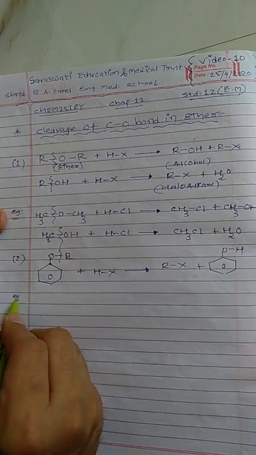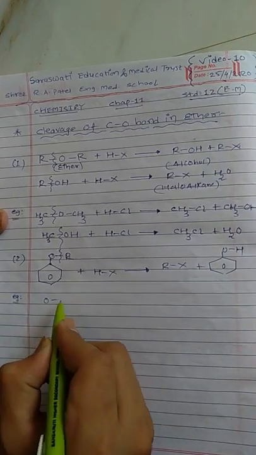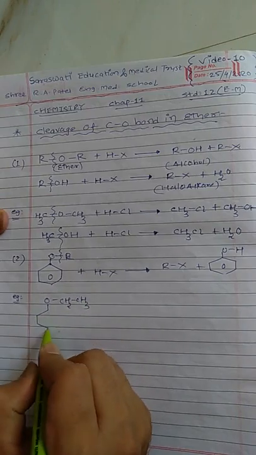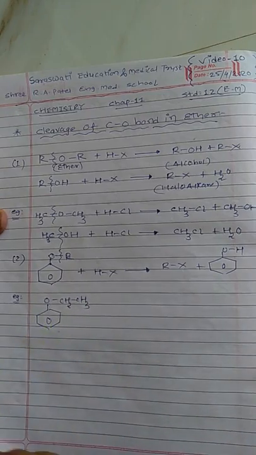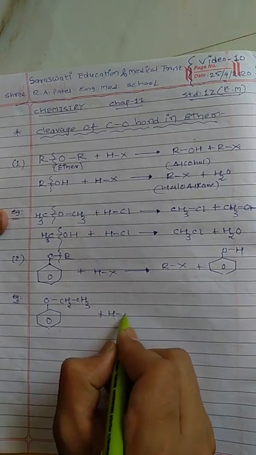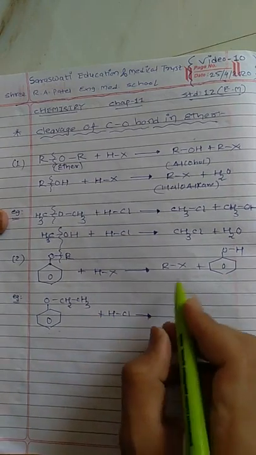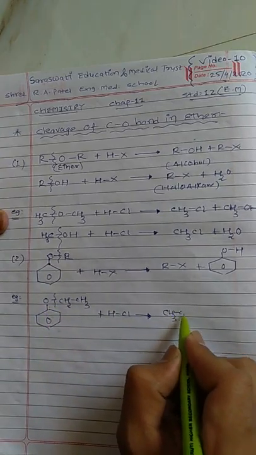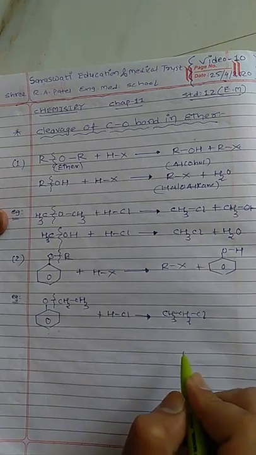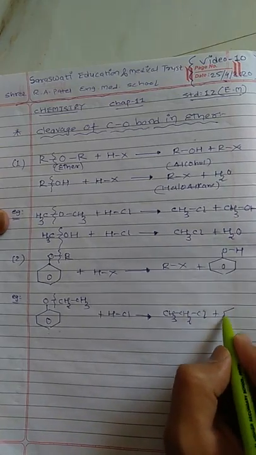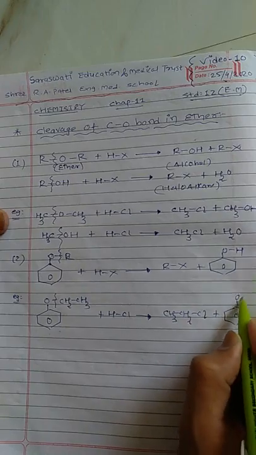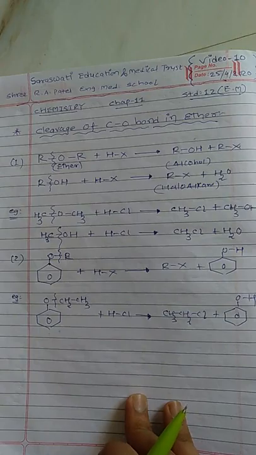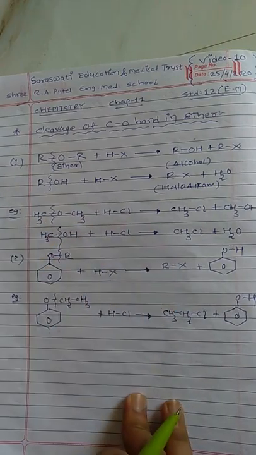Suppose we write an example for this, then instead of R I will choose the ethyl group. So this is the phenol ether that we discussed yesterday. When it reacts with HCl, this C-O bond should be cleaved. So we have CH3CH2Cl with loss of a phenol molecule. So by cleavage of the C-O bond we can easily get haloalkane over here.